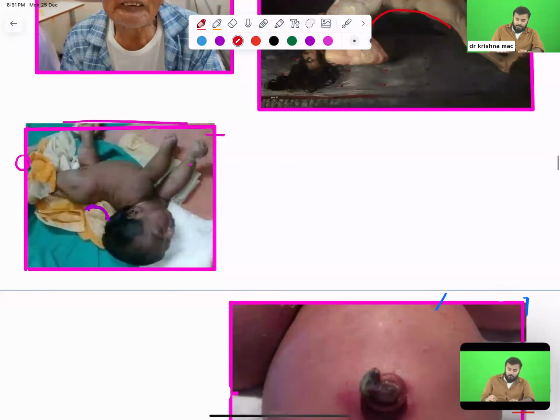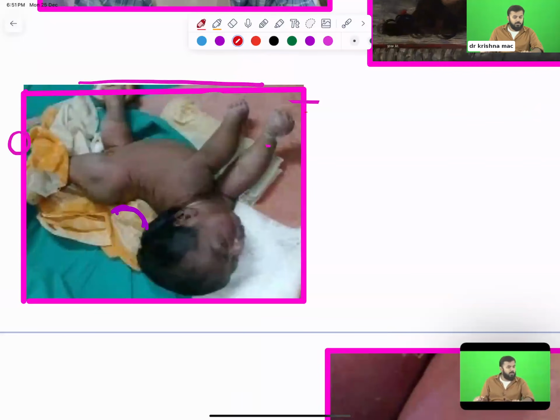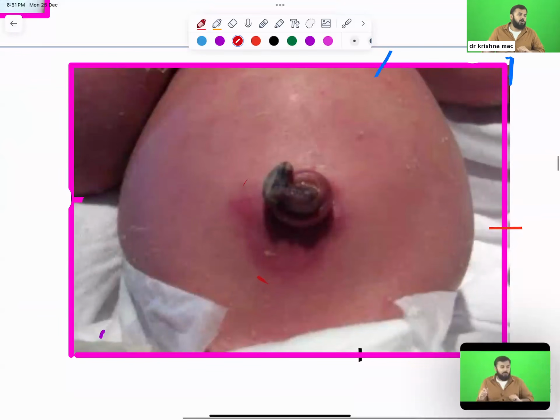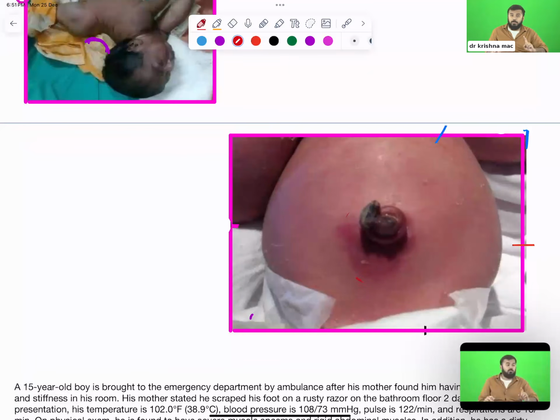ये देखो neonatal tetanus मतलब ये है. Very clear picture. Yes or no? This is a case of neonatal tetanus. And I also told you, अगर umbilical stump infect हुआ, right? Because of this unsterilized artery forceps, this umbilical stump is infected, that will cause tetanus. ये देखो infected umbilical stump. ऐसे होगा infected umbilical stump. Everyone is getting it? Everyone is clear with the things which I'm discussing right now? Yes or no? Very good.